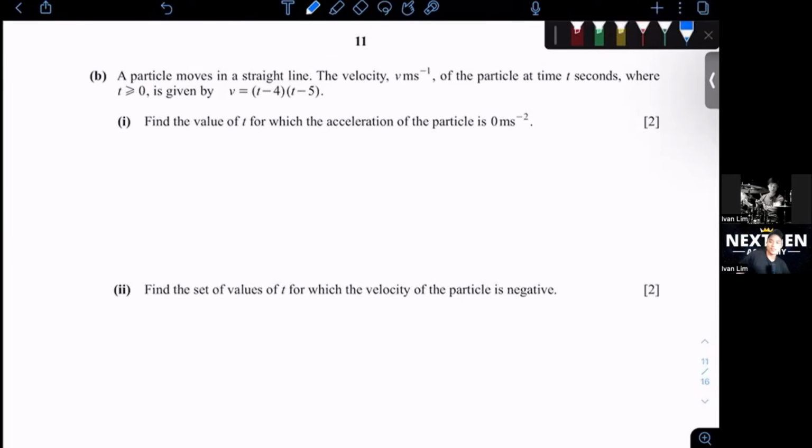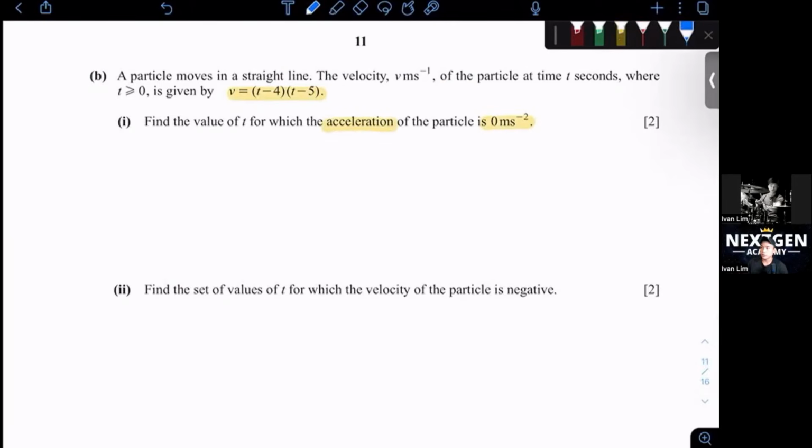Okay, question B. A particle moves in a straight line. The velocity v of the particle at t seconds, where t is more than or equal to 0, is given by v equals t minus 4 times t minus 5. Find the value of t at which the acceleration of the particle is 0 meters per second squared.